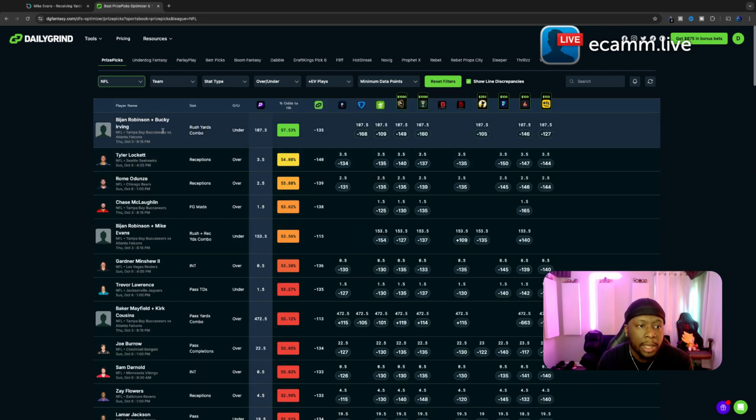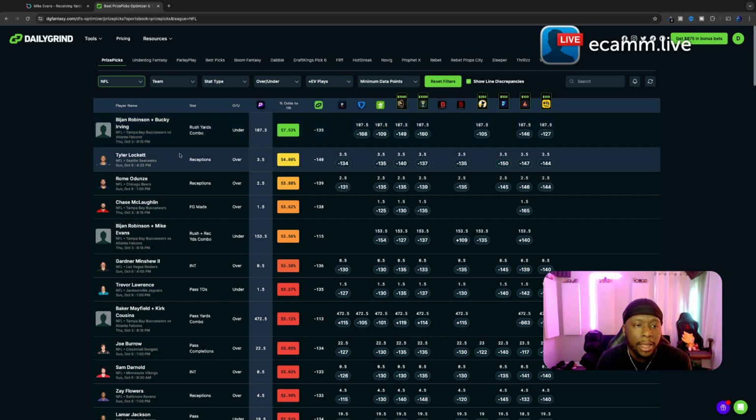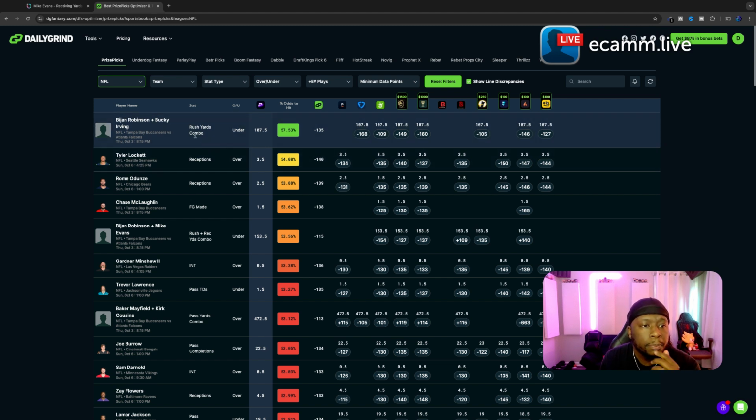Oh, look at this one right here, guys. We have a great prop here on PrizePicks. It is a rushing combo. Bucky Irving and Bijan Robinson under 107.5. The value is there, but we have to really think about Bijan. Bijan can mess around and get 80, which only leaves Bucky to get a few. So I'm probably going to leave that alone for now.